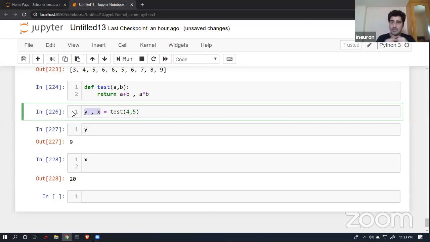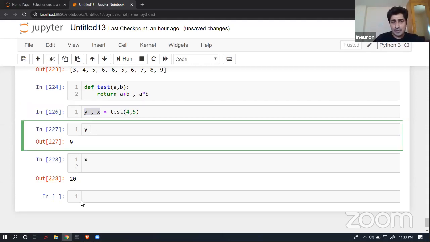Now I wanted to capture both of these things into separate variables, because if I'm just going to call this function, it is going to return me a tuple. I know what is a tuple. We all know what is a tuple. So it is going to return a tuple. Now, if I wanted to store this thing separately into different variables, how will I be able to do that? So again, I can just try to do it in this way.